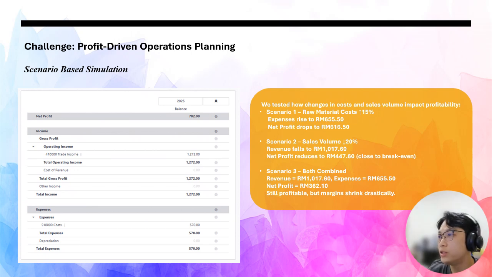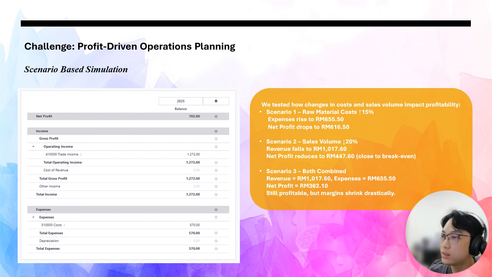For the scenario-based simulation, I analyzed how changes in cost and sales could affect Adidas Ultra Boost 22 profit. In the first scenario, if raw material costs increase by 15%, expenses go up to 655.50 and profit drops slightly to 616.50, but we are still in profit. In the second scenario, if sales volume decreases by 20%, revenue falls to 1,017.60, and profit shrinks to 447.60. This brings us very close to the break-even point.